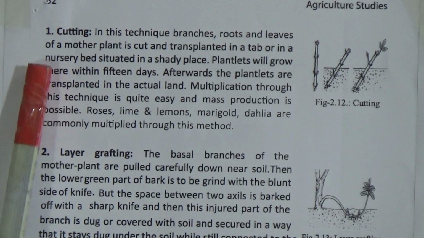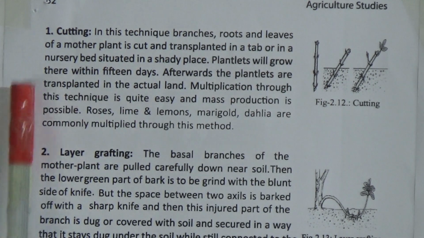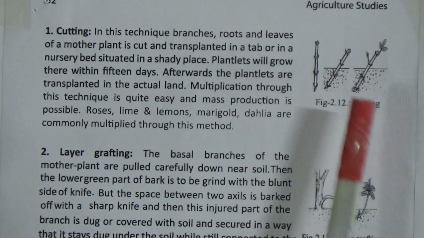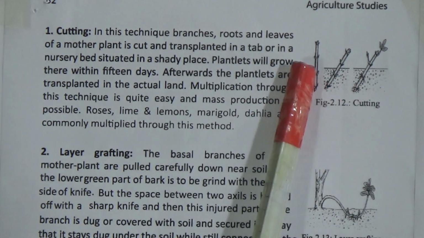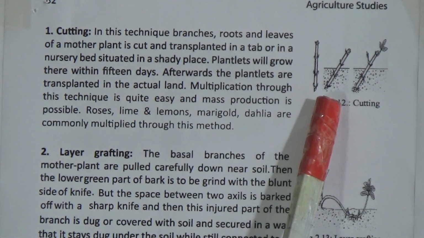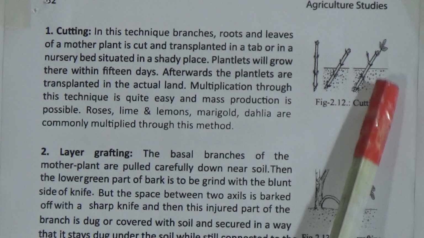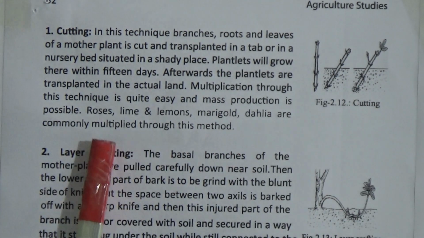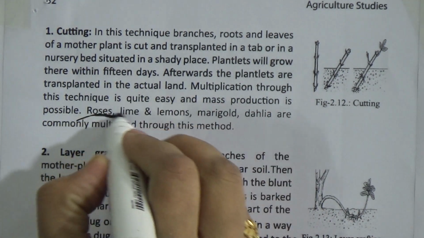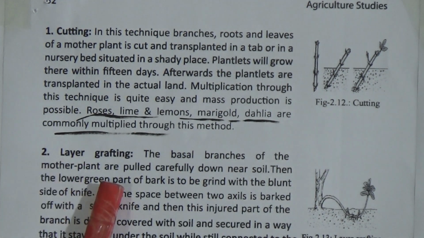So, number 1 is about cutting, and here we came to know that we can use branches or roots or leaves from the mother plant, and we can grow new plants this way. This is the figure for cutting. That is, a branch of a tree has been taken and it has been kept under the soil for a few days. After a few days, the new leaves come and this one can be a new tree also. Okay, so underline this, that roses, lime and lemons, all these we can get from the cutting process. Then layer grafting.